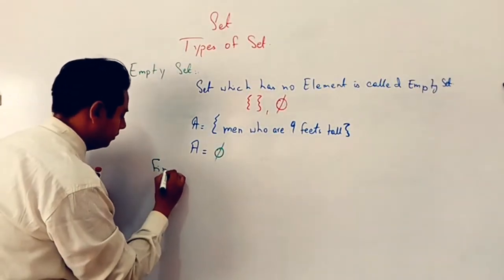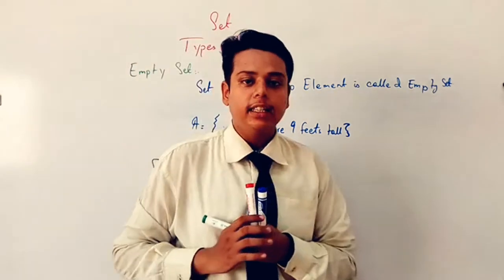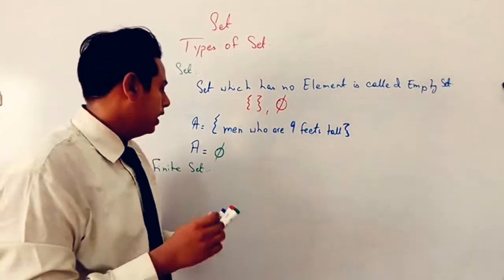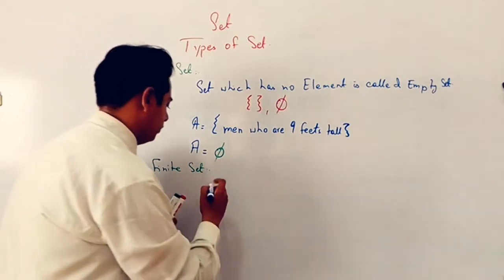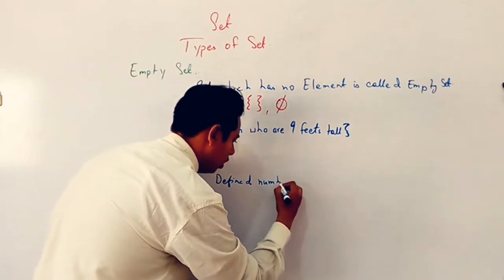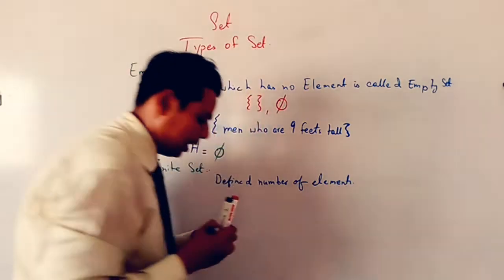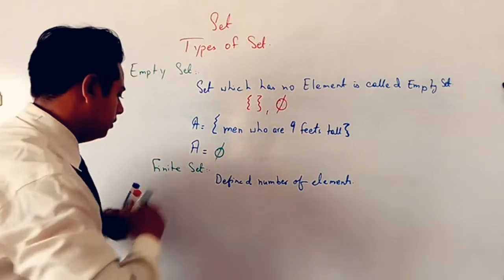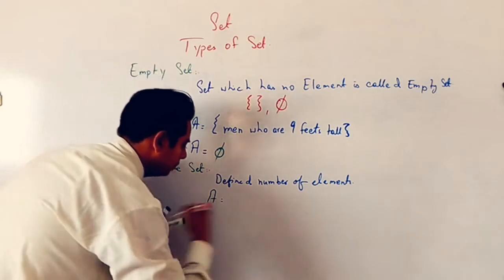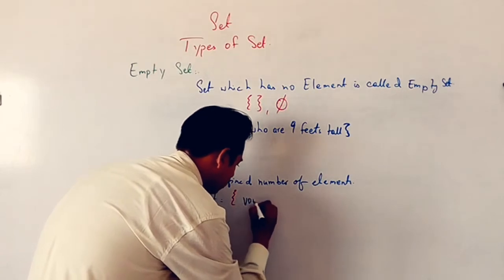Finite set. A finite set is one in which the number of elements is well defined. Let's suppose I am giving an example. A set A in which we have to write vowels.